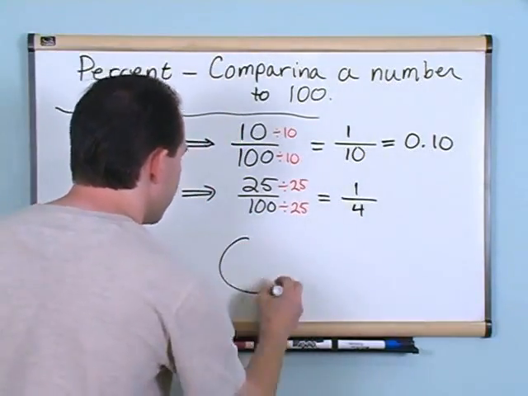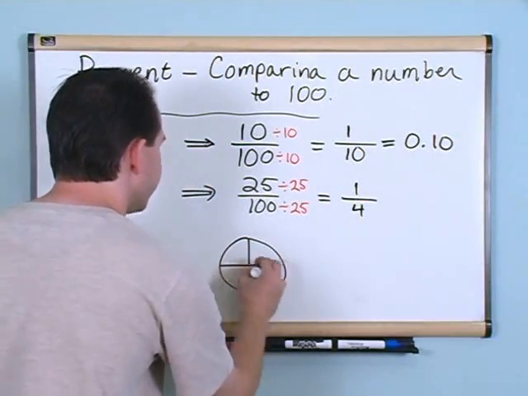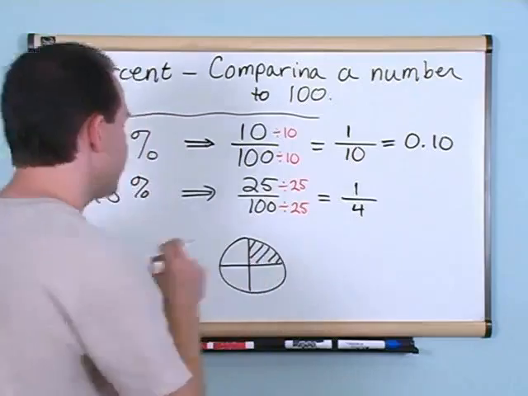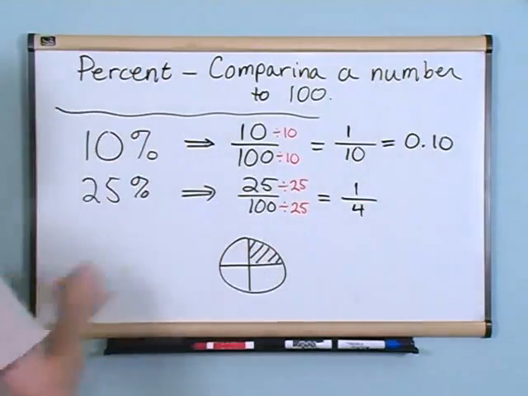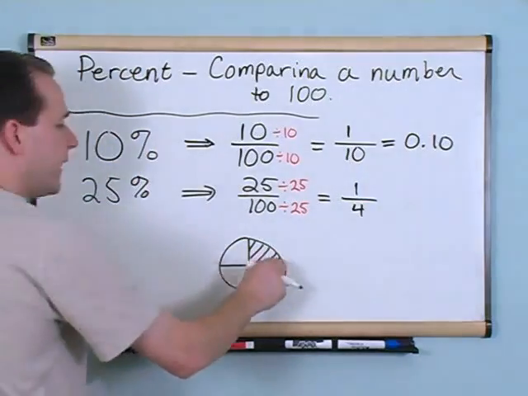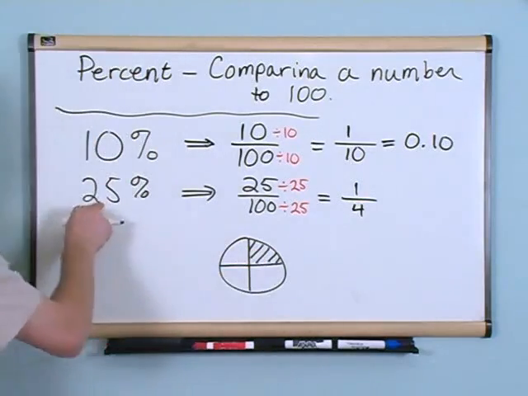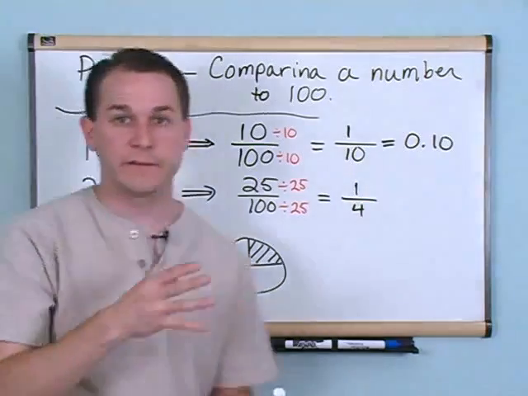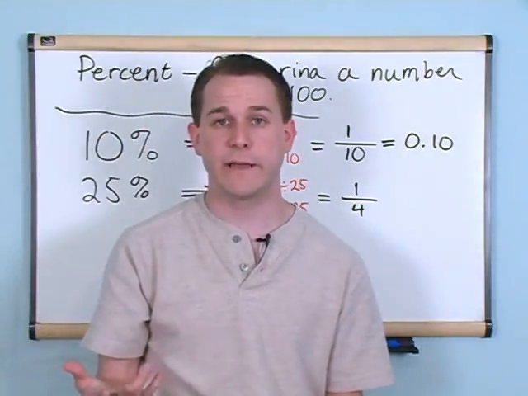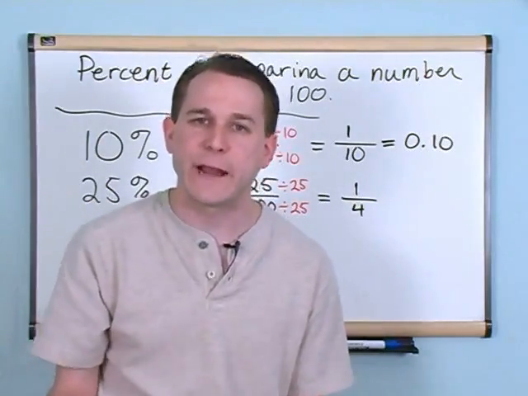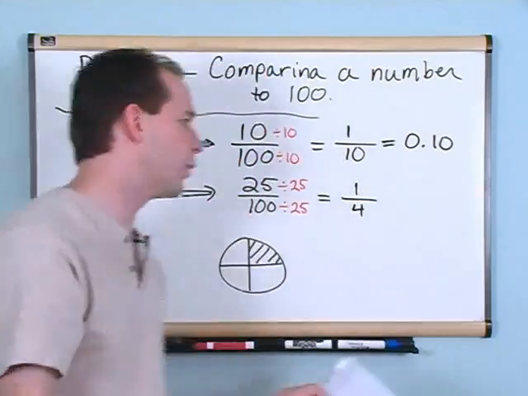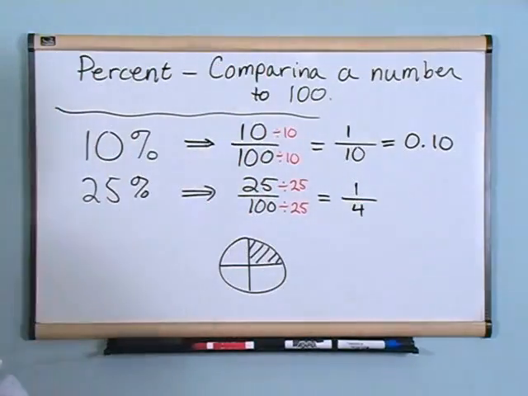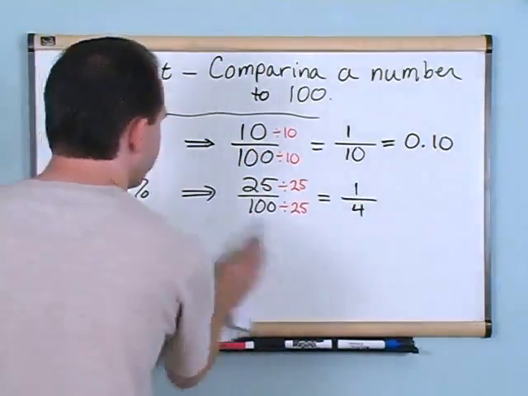So remember back from your pie, okay? If I cut the pie in 4 pieces, this is 1/4 of a pie. Well, what this is saying is 1/4 of a pie is the same thing as 25% of a pie, okay? So really percentages, because you're comparing them to 100, are just another way of expressing what a fraction is. 1/4 is equal to 25%, okay?